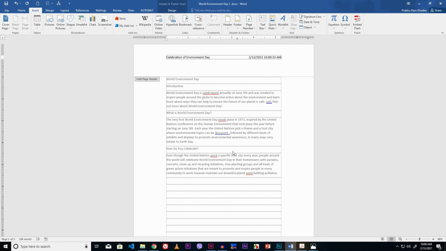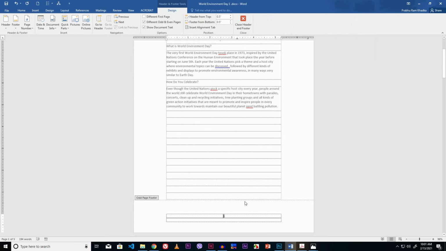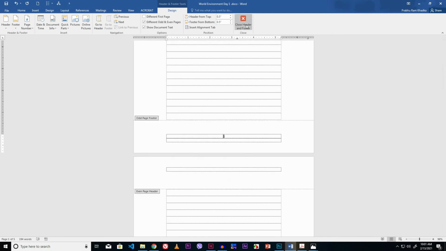In number C, it is asked to insert page number. To insert page number, click the Page Number drop down button from Header and Footer group of Insert tab. Select the desired option. I like to place the page number in the bottom of the page and select the position. I like to select the position, this one. Now look here, this page number is inserted in the bottom of the page. Header and date and times inserted in the top of the page. Now close the header and footer.